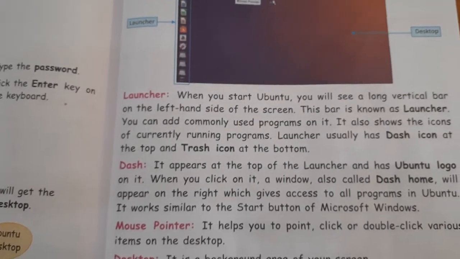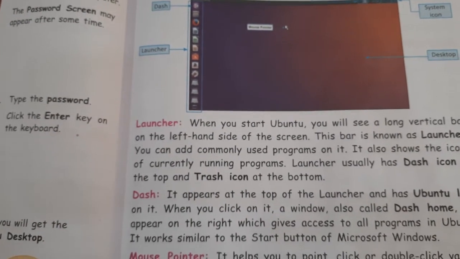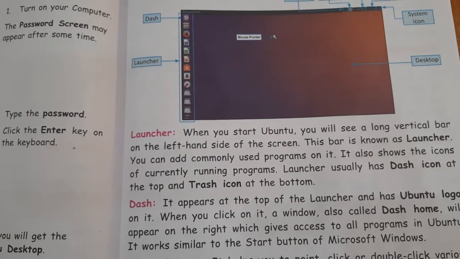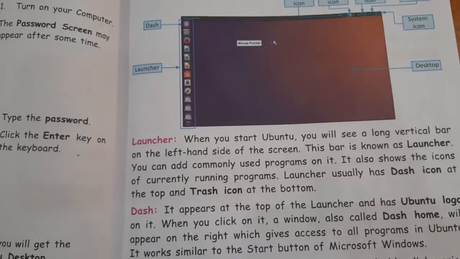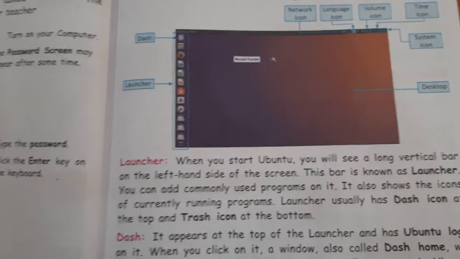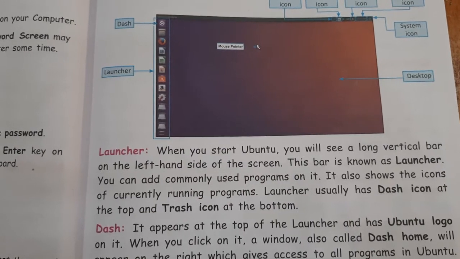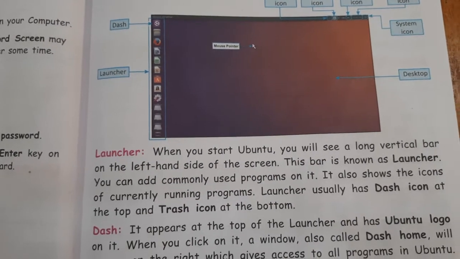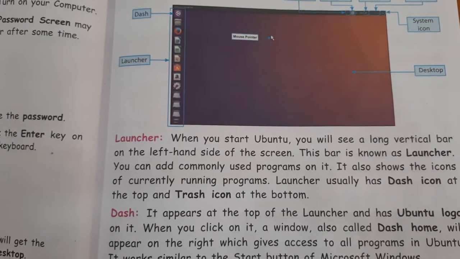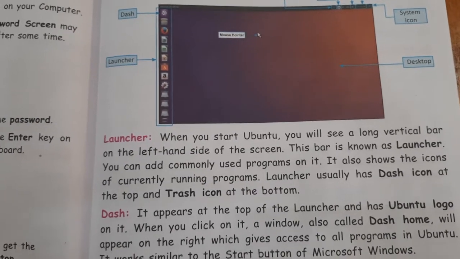Now launcher. When you start Ubuntu, you will see a long vertical bar on the left hand side of the screen. Yes children, on the left hand side of the screen you see a vertical line, as I showed you. This bar is known as launcher. You can add commonly used programs on it. It also shows the icons of currently running programs. Launcher usually has dash icon at the top and trash icon at the bottom.